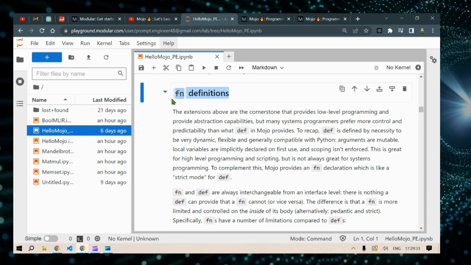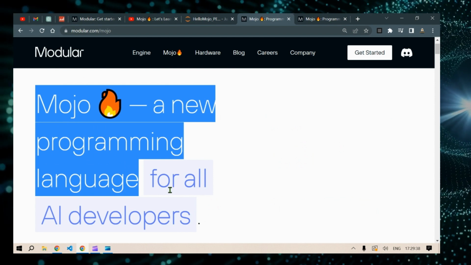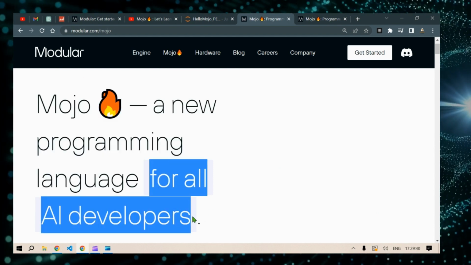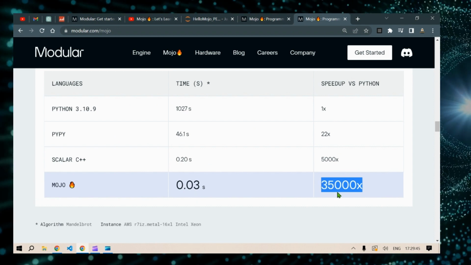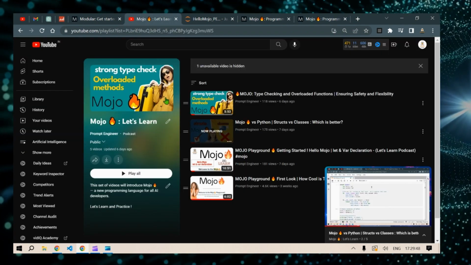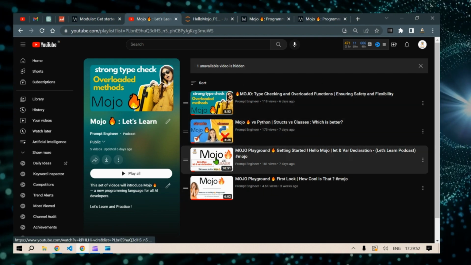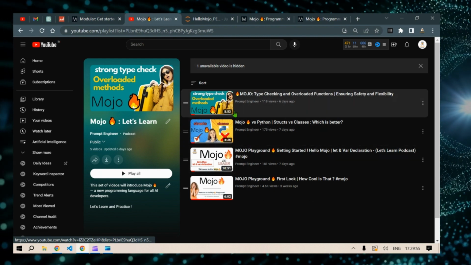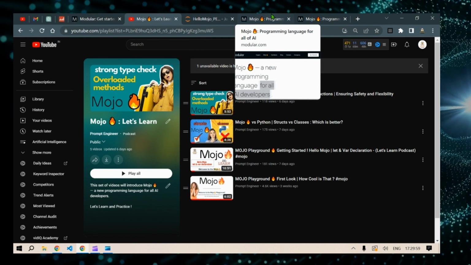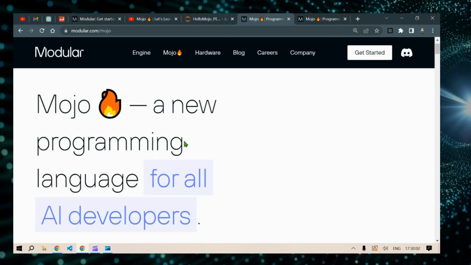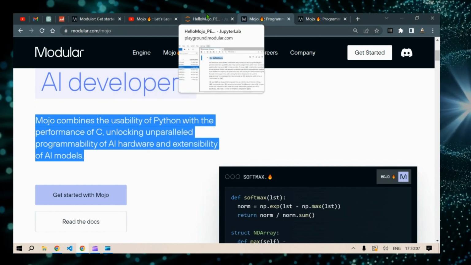As you know, MOJO is a new programming language for system programmers, and it is developed for AI developers. MOJO claims to be about 35,000 times faster than Python. That is really good, and so I have created this podcast where we can learn more about MOJO. MOJO claims to be a superset of Python. It has all the capabilities of Python. It has the speed of C, making it perhaps a preferable language in the future. Let's continue our journey of learning this new programming language.